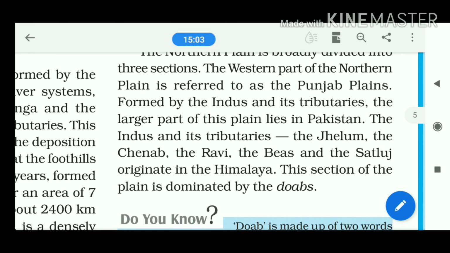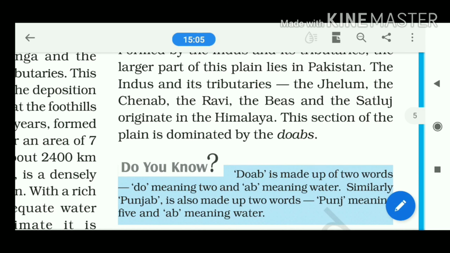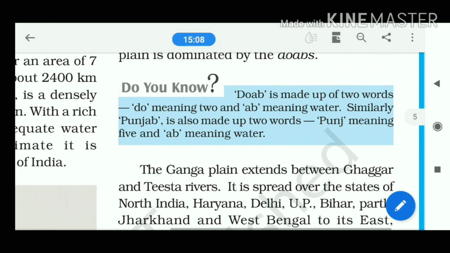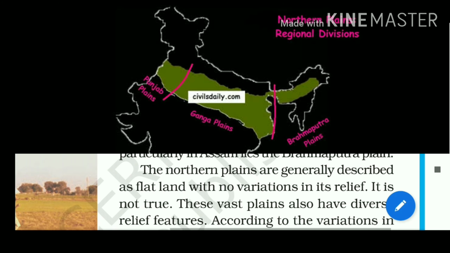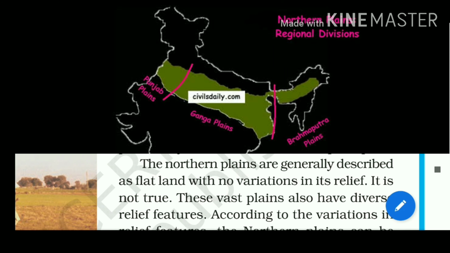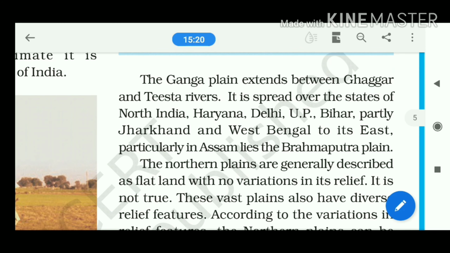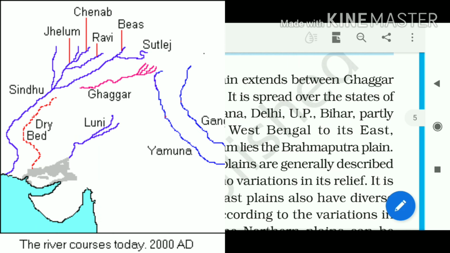So next one, the northern plain. The northern plain can also be divided in that way. What is this? That is the Ganga plain. The Ganga plain extends between the Ghaggar and Tista rivers. This northern plain once again can be divided into four categories. We are coming to the next portion later on. So the Ganga plain extends between the Ghaggar and the Tista rivers, and is spread over the states of North India: Haryana, Delhi, UP, Bihar, partly Jharkhand and West Bengal.